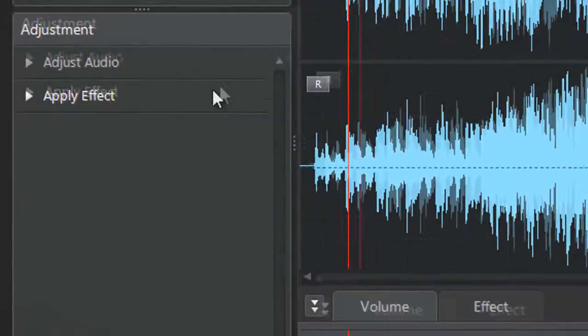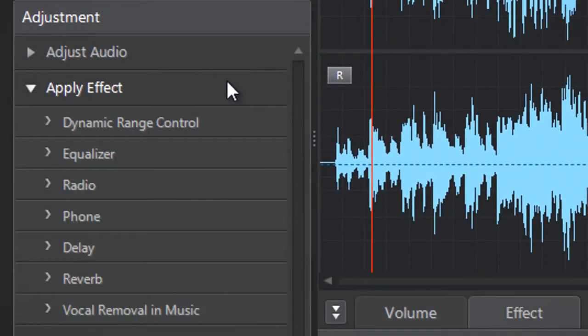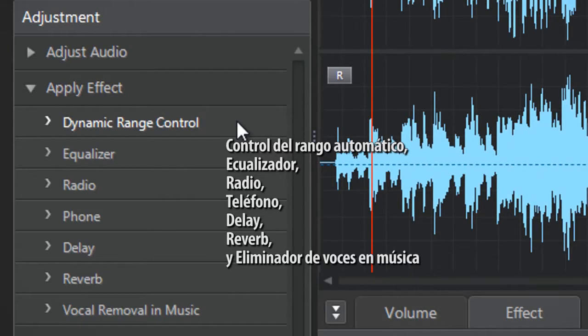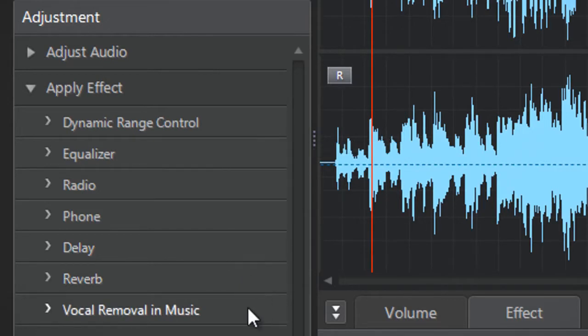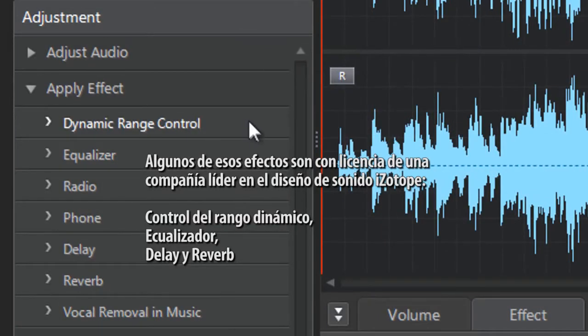On the left, click the Apply Effect tab to display all AudioDirector's effects: Dynamic Range Control, Equalizer, Radio, Phone, Delay, Reverb, and Vocal Removal and Music. Some of these effects are licensed from leading sound design company iZotope: Dynamic Range Control, Equalizer, Delay, and Reverb.